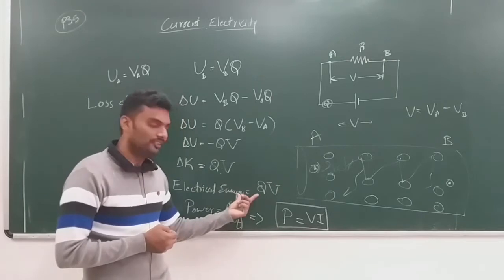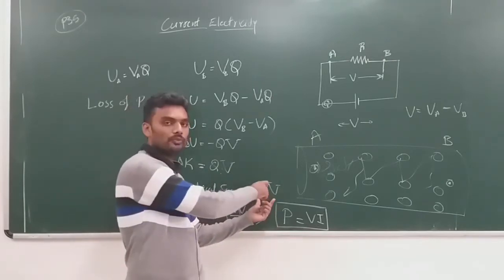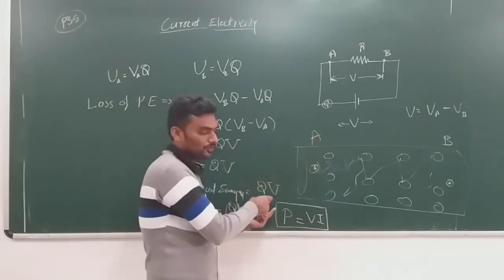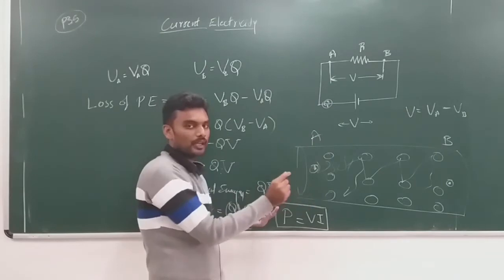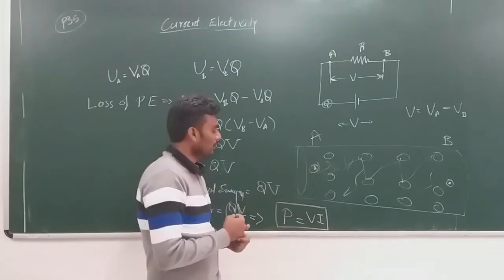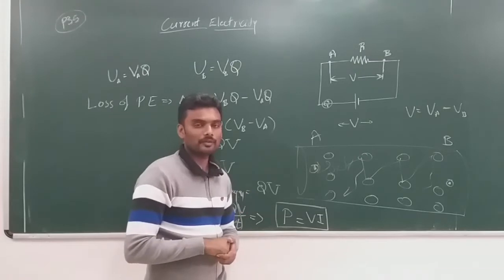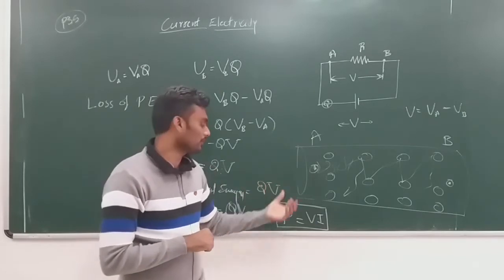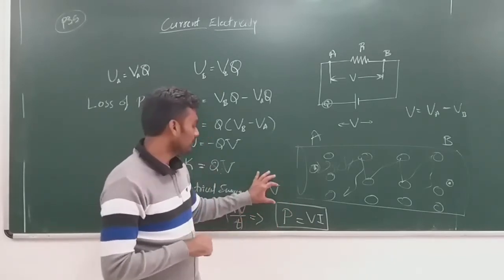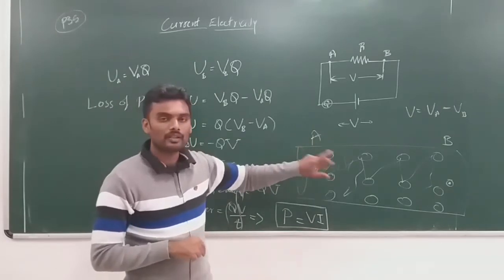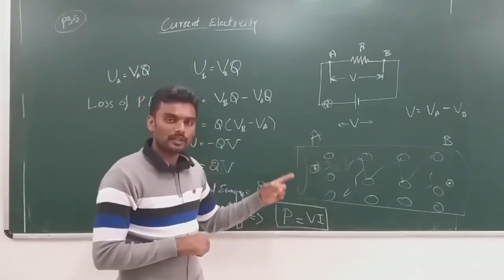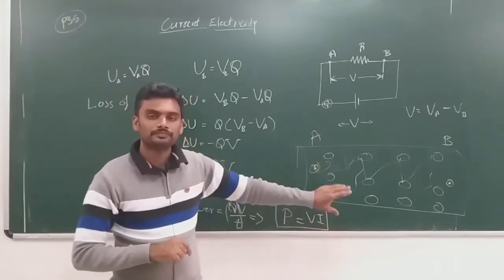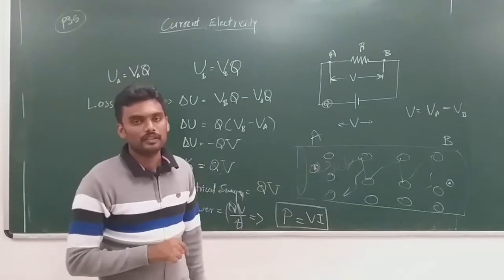The magnitude of energy is this much, QV. Part of this QV, when you take a bulb, is converted into light energy, and part of this QV is converted into heat. Part is always converted into heat, because there will be resistance in any wire that you take, but a particular device will have its own aim, its own goal of conversion. You take a fan, most of the energy will be converted into mechanical energy in rotating the blades of the fan, and some of the energy will be converted into heat. So that's how it works.